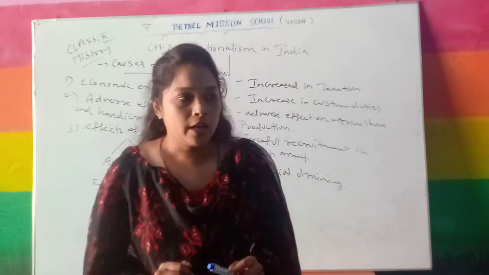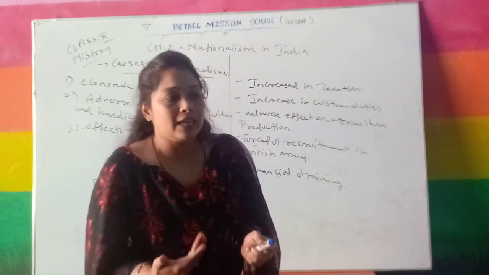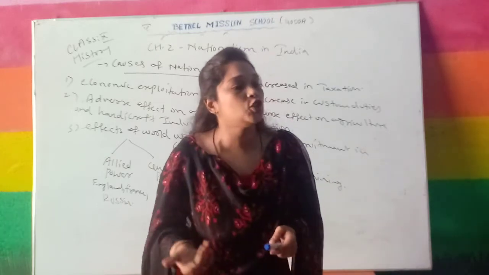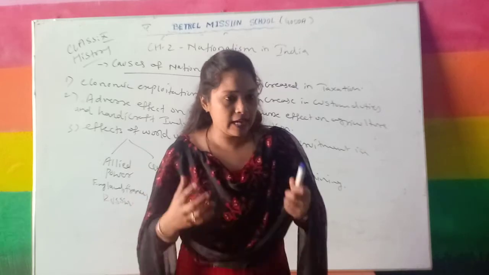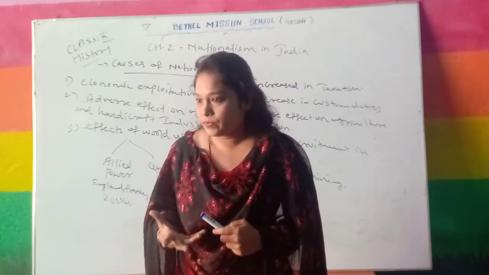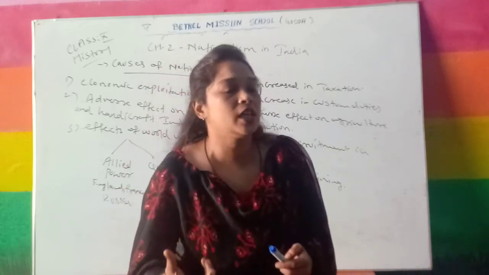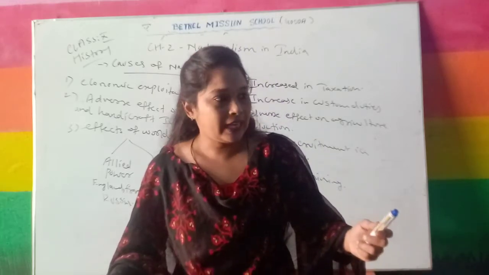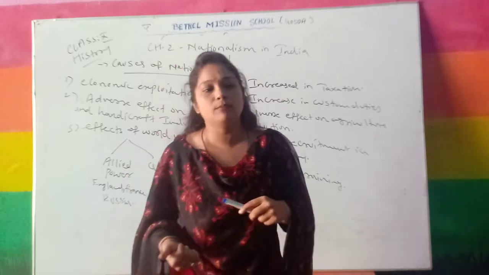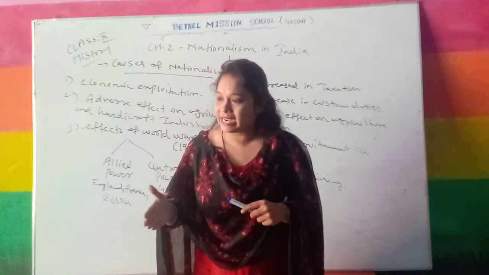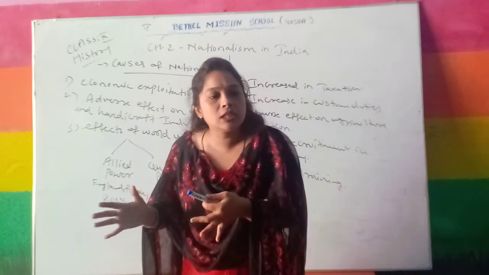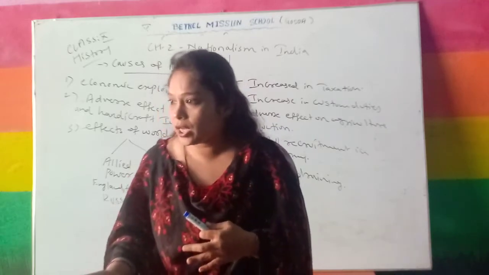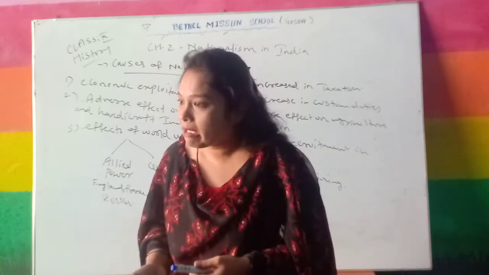Understand everyone? When we talk about nationalism, the very first phase of nationalism started in 1915 when Gandhiji came to India from South Africa. Gandhiji introduced the idea of Satyagraha, a small movement called the Movement of Satyagraha, which was started by Gandhiji, and that movement spread to many places. In 1915 Gandhiji came to India, then 1916, 1917 and 1918. In these three years Gandhiji simultaneously put up small movements to support farmers, to abolish the land revenue system which farmers were having.